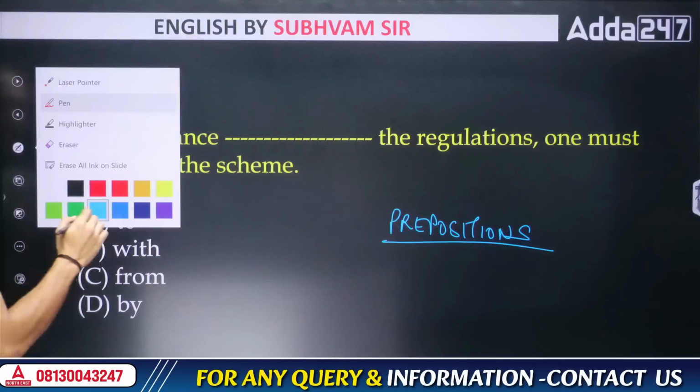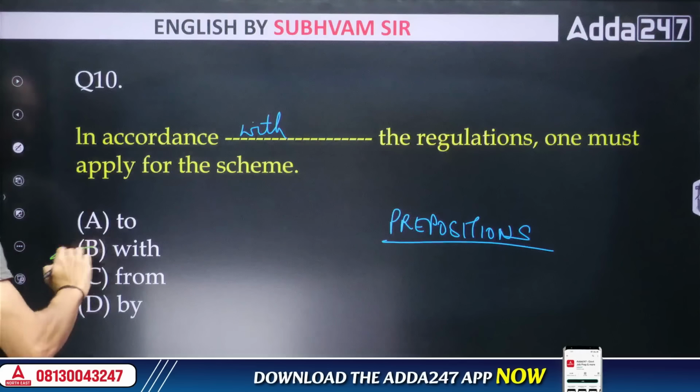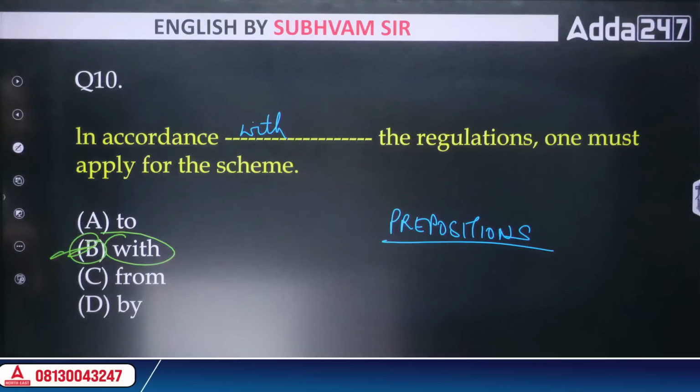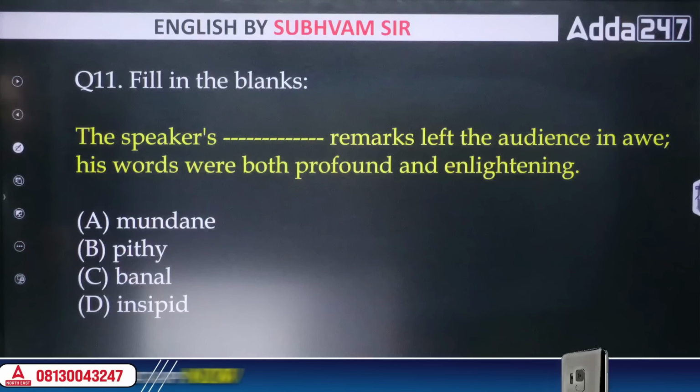All right, we always write "in accordance with." Remember this. So therefore, what should be the answer? The answer here is option B, "with." Clear? Understood? Remember this phrase, "in accordance with." Note it down if you need to.